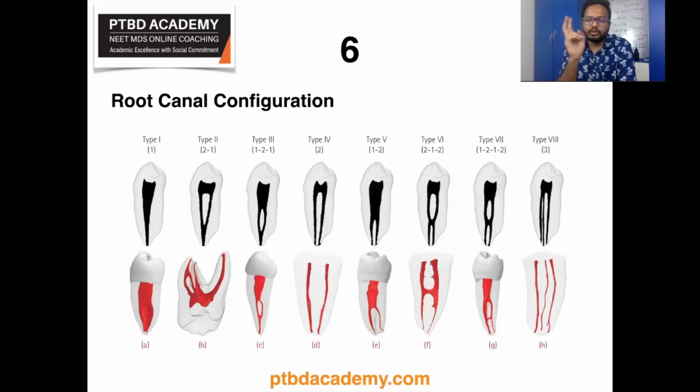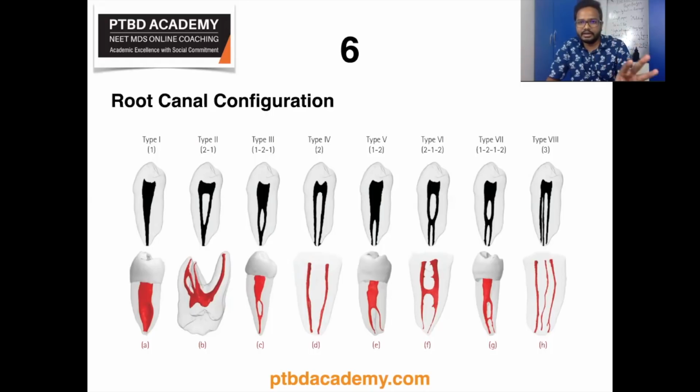Type 2, at the beginning or in the coronal aspect, you have 2 canals, and by the time they reach the apical third, you can only find one canal. So 2-1 configuration. In case of type 3, it is 1-2-1. So in case of type 4, it is 2, type 5, it's 1-2, type 6, 2-1-2, type 7, 1-2-1-2, type 8, 3. So you can divide it in a sequential way so that you can remember it easily.